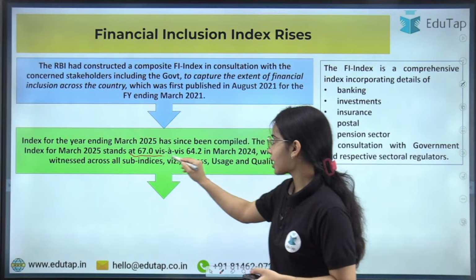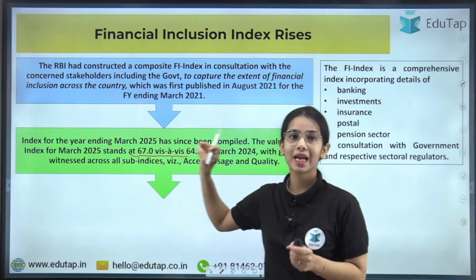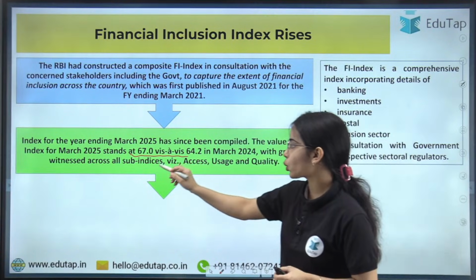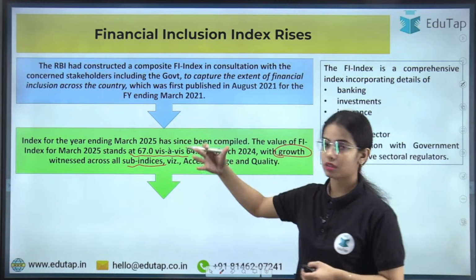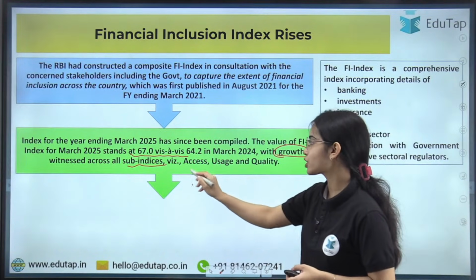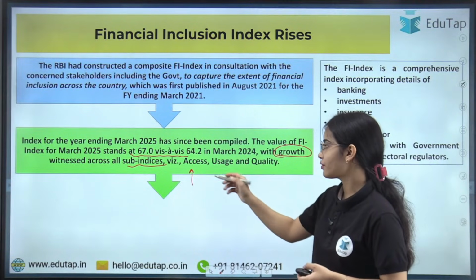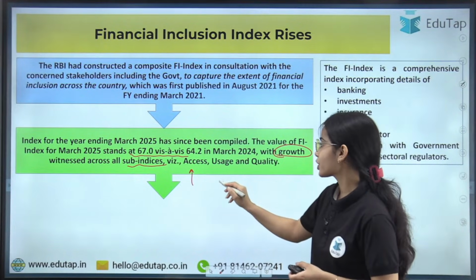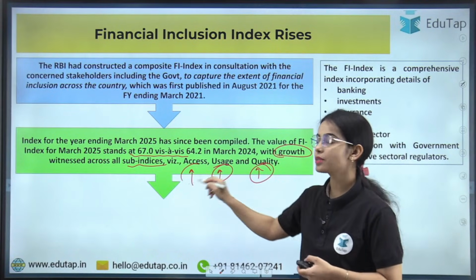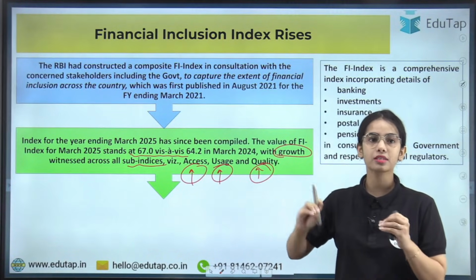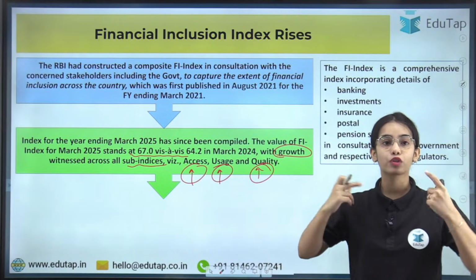A question can directly come from the value of the financial inclusion index, and remember that there is growth that has been seen in all the sub indices of the financial inclusion index. That means there is growth in access of the services and the financial products, there is growth in the usage, there is growth in the quality. So the quality, usage and access, all these three sub indices have grown.